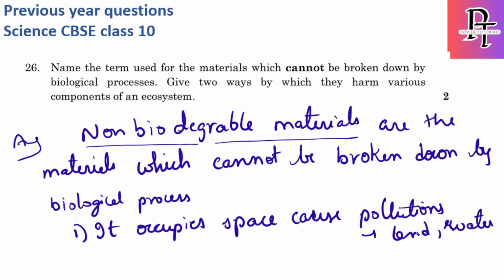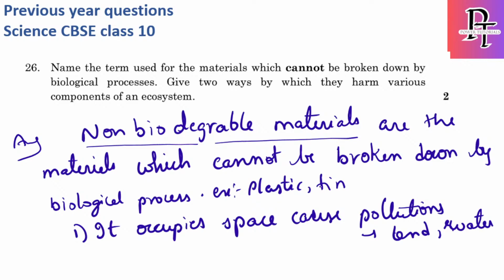These are the two main pollutions caused by these pollutants. Examples of non-biodegradable elements are plastic and tin.